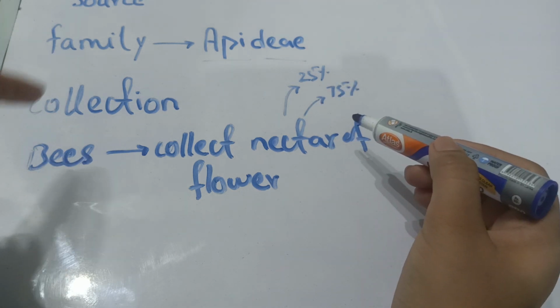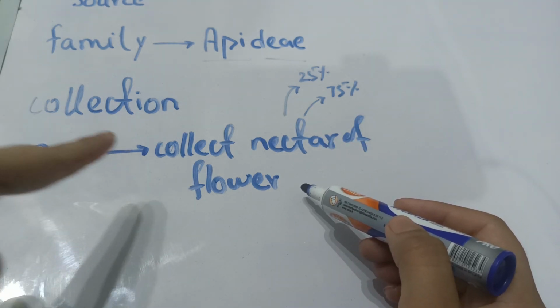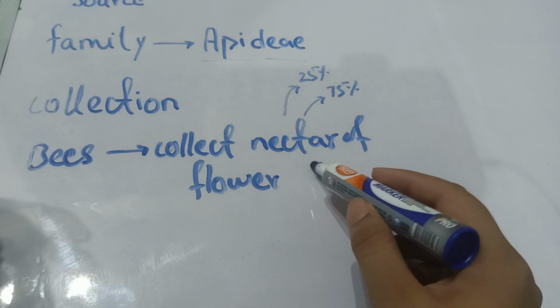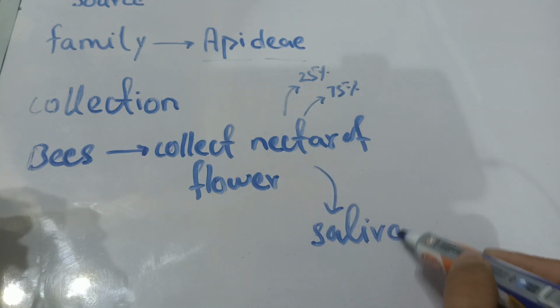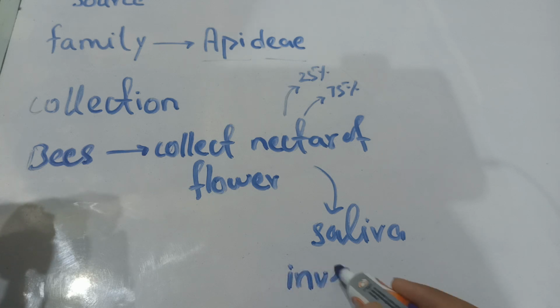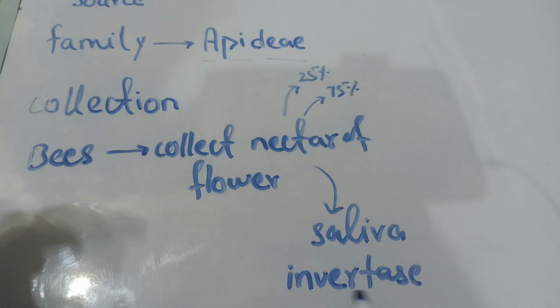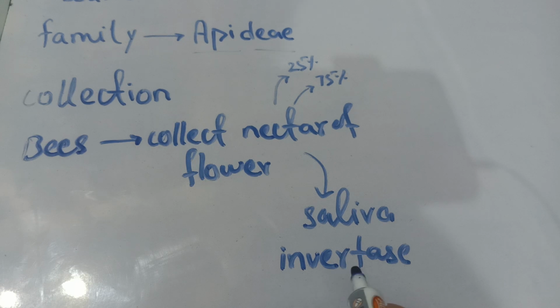Now after collecting this nectar from the flower, in the saliva of bees we have an enzyme which is called invertase. What is invertase? This enzyme is responsible for the conversion of sucrose into invert sugar.